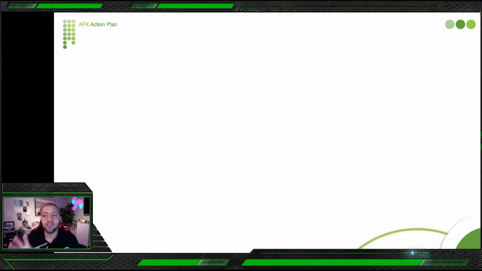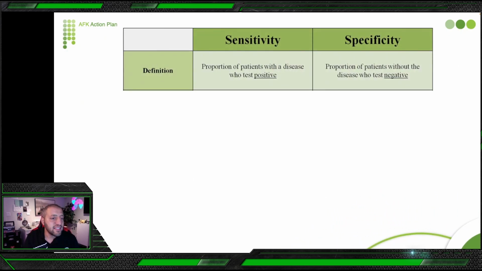Okay, so let's start with sensitivity and specificity. Sensitivity is the proportion of patients with a disease who test positive. So sensitivity, to cut it short for you, is for disease. Specificity is for the non-disease or healthy status. So when we say this test has high sensitivity, it means when we do it for a random number of patients, it gives a result maybe like 90% to be diseased, and we have our gold standard test to say yes, 90% are diseased. So this test has high sensitivity.